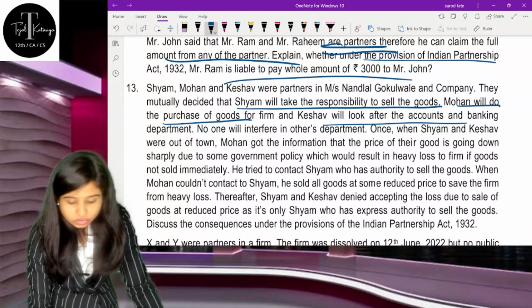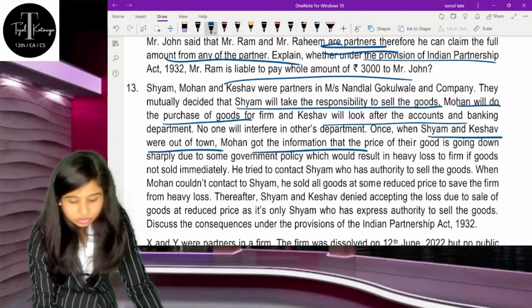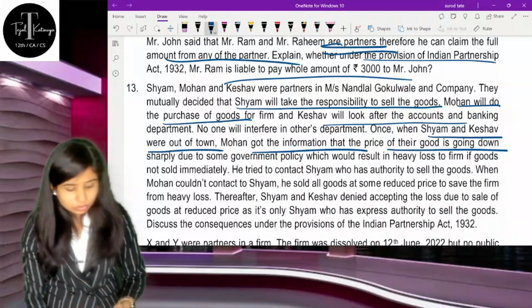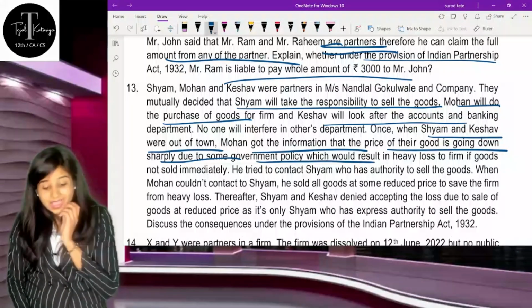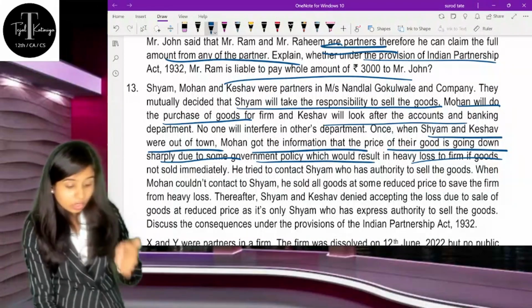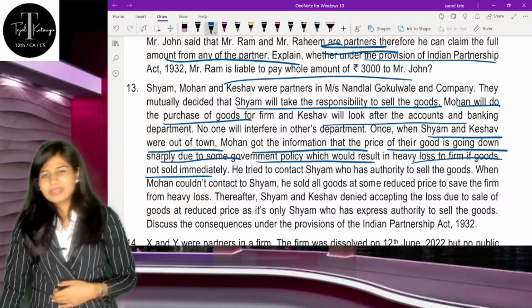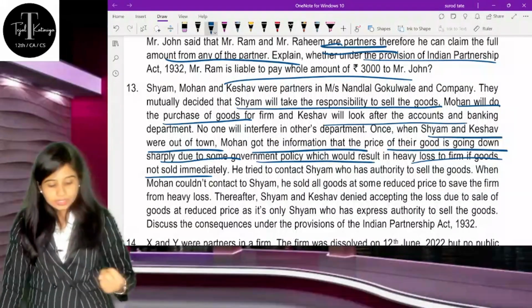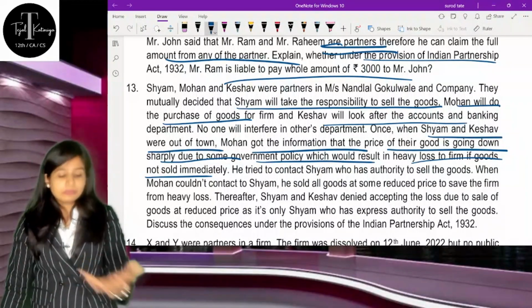Now once Shyam and Keshav were out of town, Mohan got the information that the price of the goods was going to fall sharply due to a government policy, which would result in a heavy loss to the firm if the goods were not sold immediately. If the prices are going down very quickly, even though he is not in authority, he wants to sell all those goods immediately to save his firm from losses.